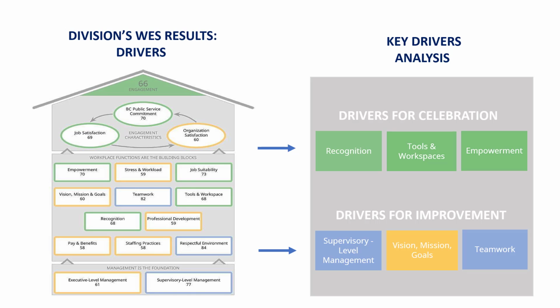The WES reports organize and analyze survey results in a variety of ways. However, sometimes it can be difficult to identify next steps, even when you understand the data. The key drivers analysis aims to help divisions understand which drivers are directly impacting your division's engagement score the most, both positively and negatively. Knowing what the key drivers are for your division can help focus efforts on where to make improvements and what to recognize as accomplishments.